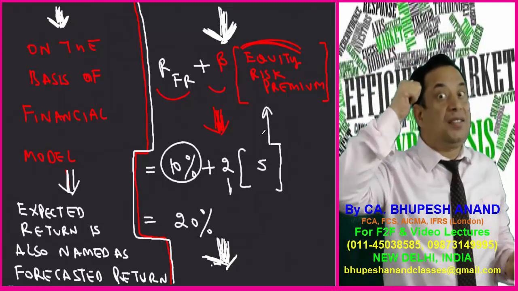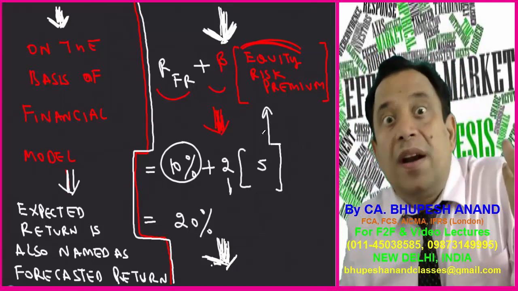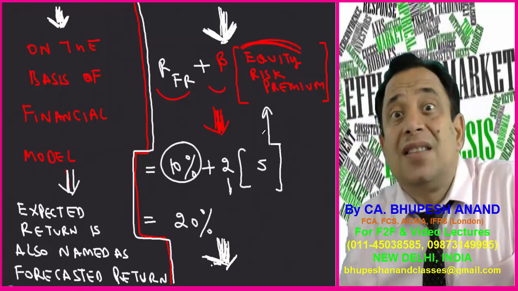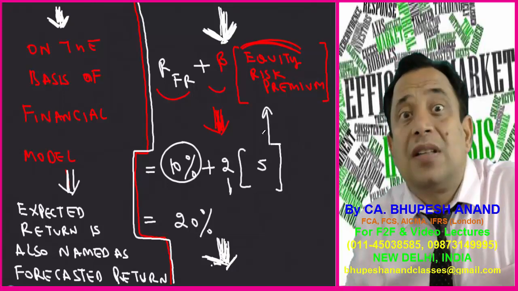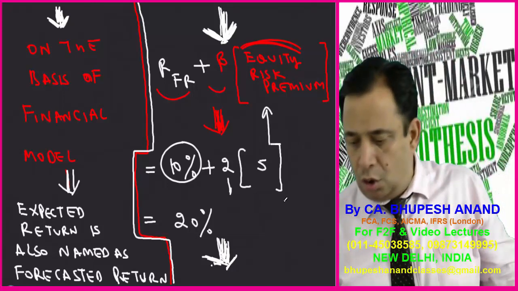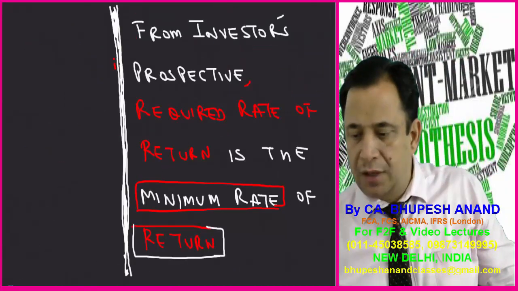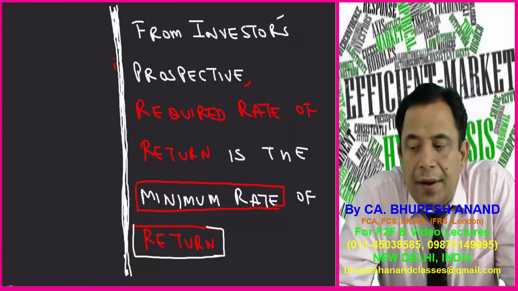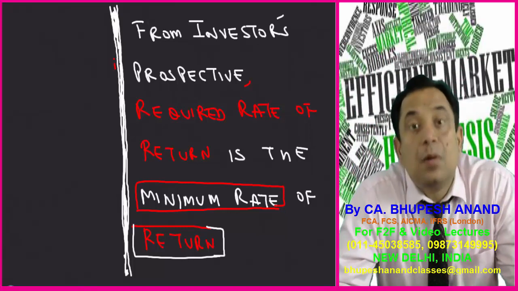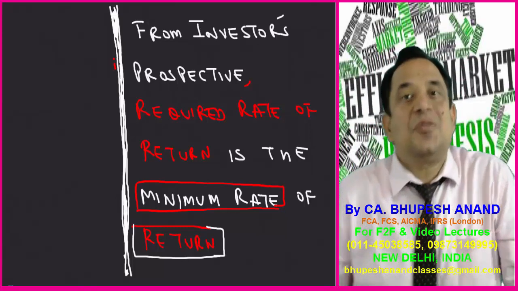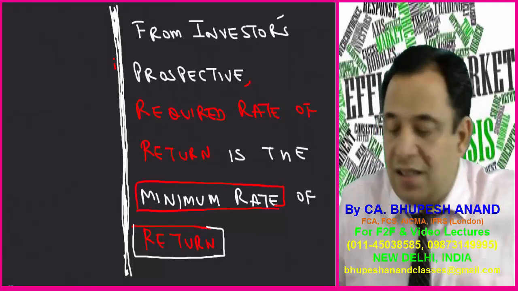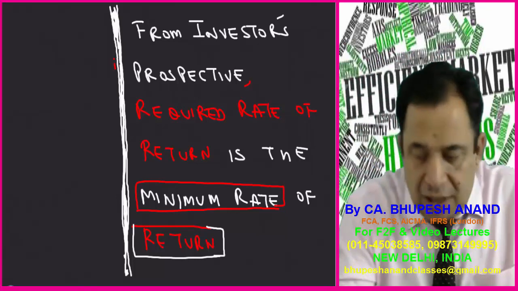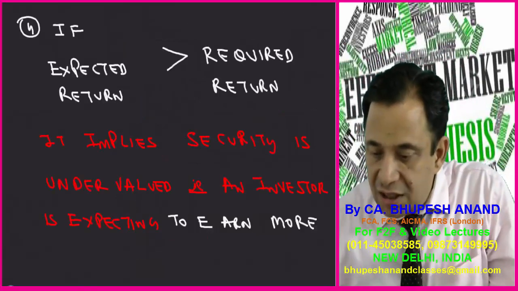Now this is named as required rate of return. Required rate of return is the minimum rate, but the actual return is different. Expected return is different. It is forecasted return. It is on the basis of financial models that what you are expecting. So actual return is different. Just see to it. Firstly, complete for required return. From investor's perspective, required rate of return is the minimum rate of return which an investor should get.